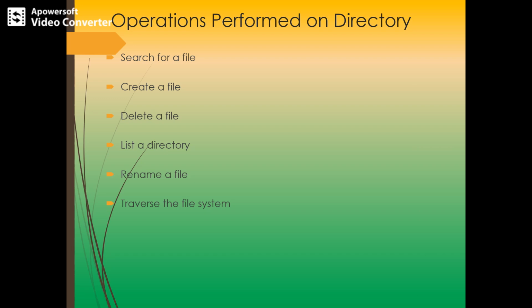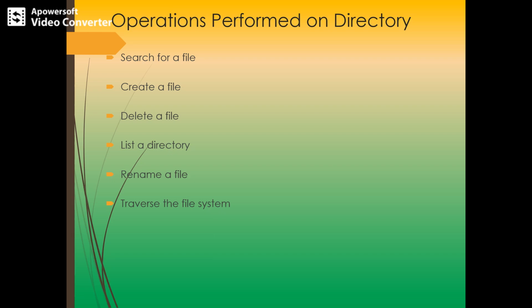So the next kind of operation is listing a directory. So when we need to list the files in a directory and the contents of the directory entry for each file in the list, we use this operation, listing a directory entry.